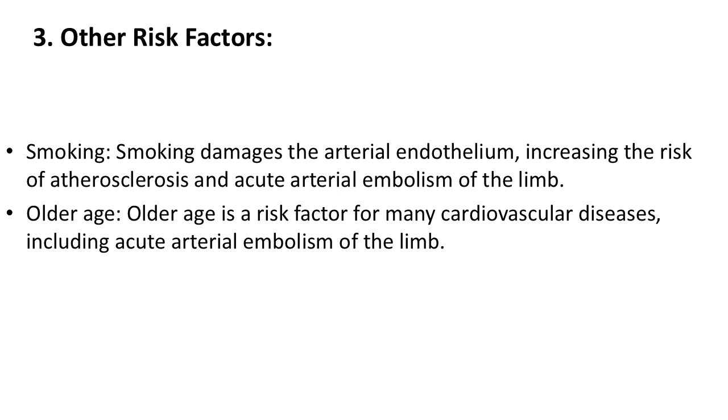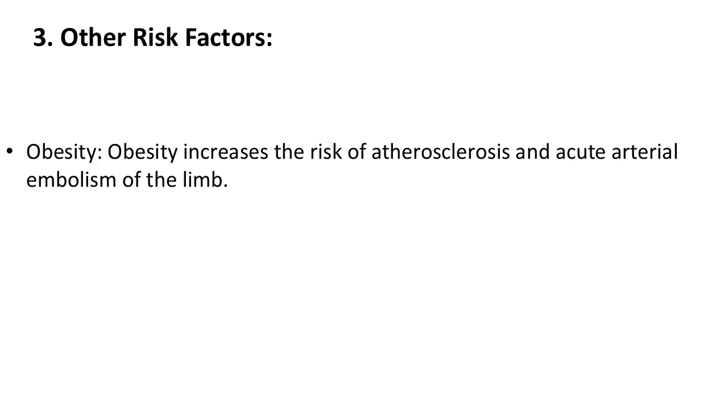Smoking. Smoking damages the arterial endothelium, increasing the risk of atherosclerosis and acute arterial embolism of the limb. Older age. Older age is a risk factor for many cardiovascular diseases, including acute arterial embolism of the limb. Obesity. Obesity increases the risk of atherosclerosis and acute arterial embolism of the limb.